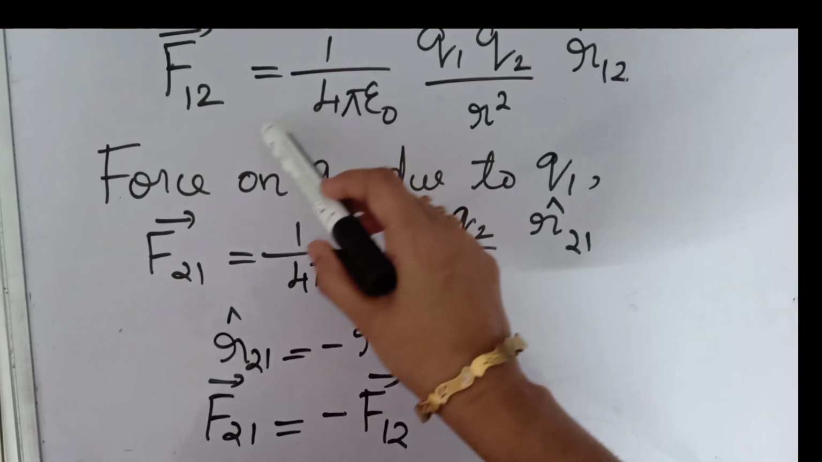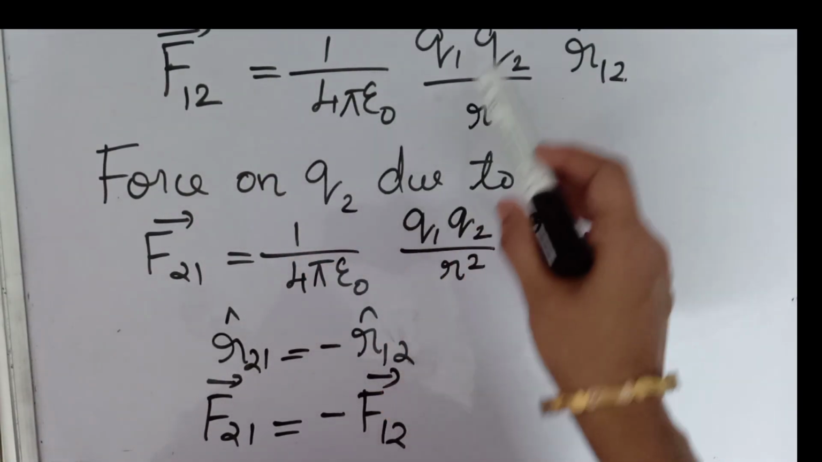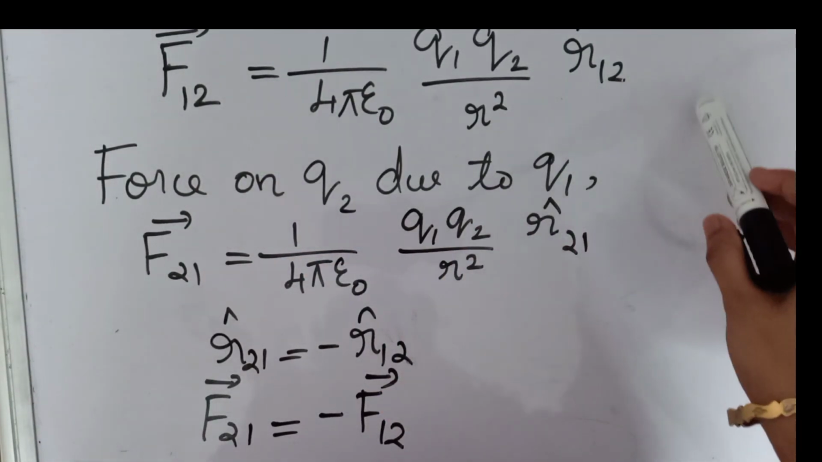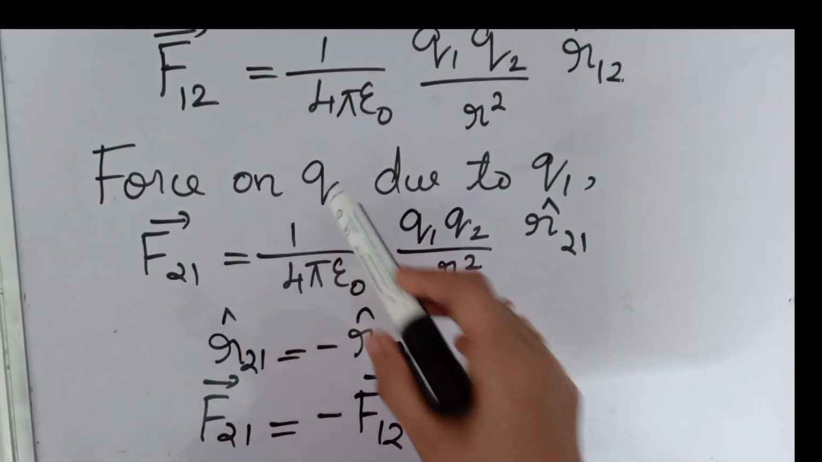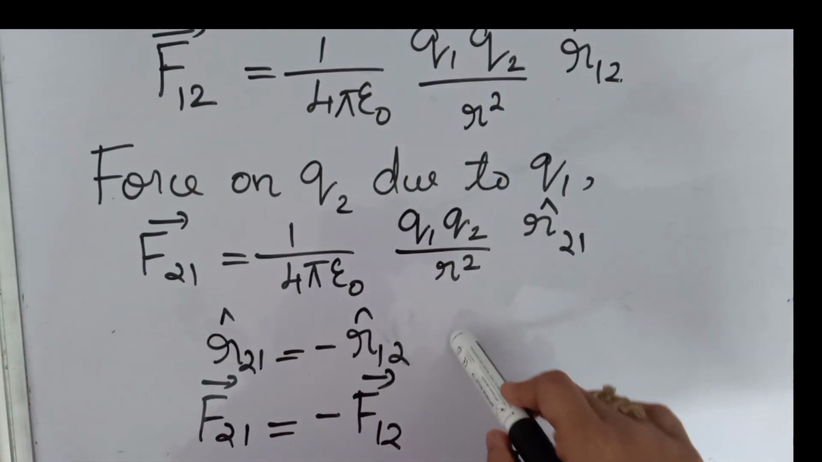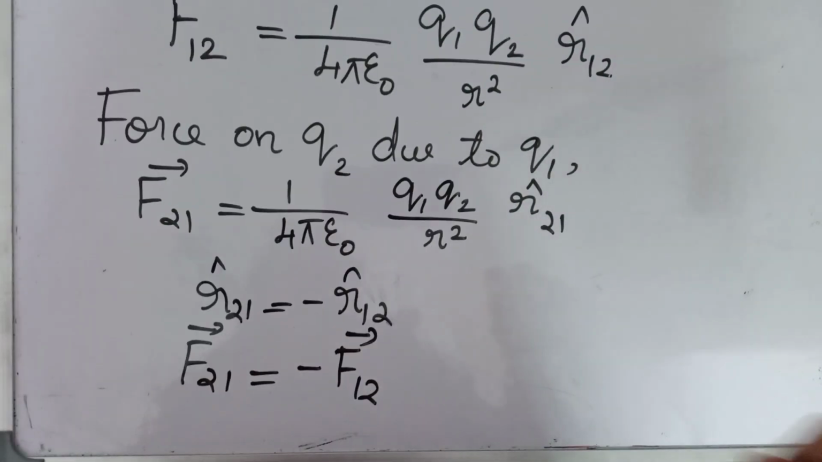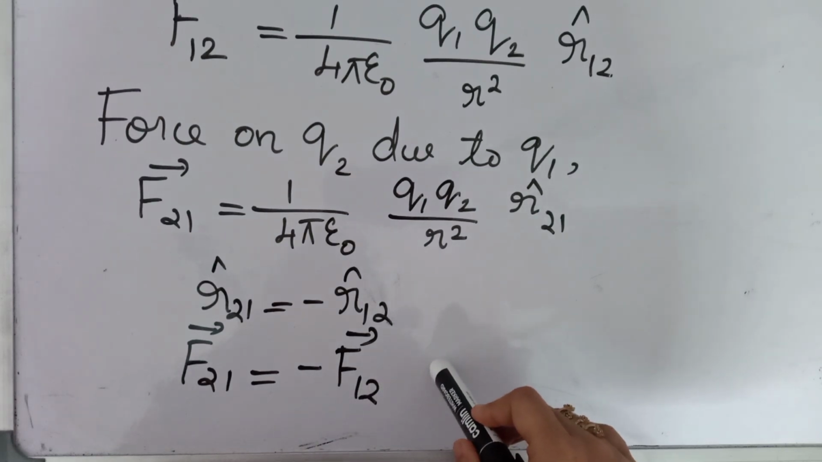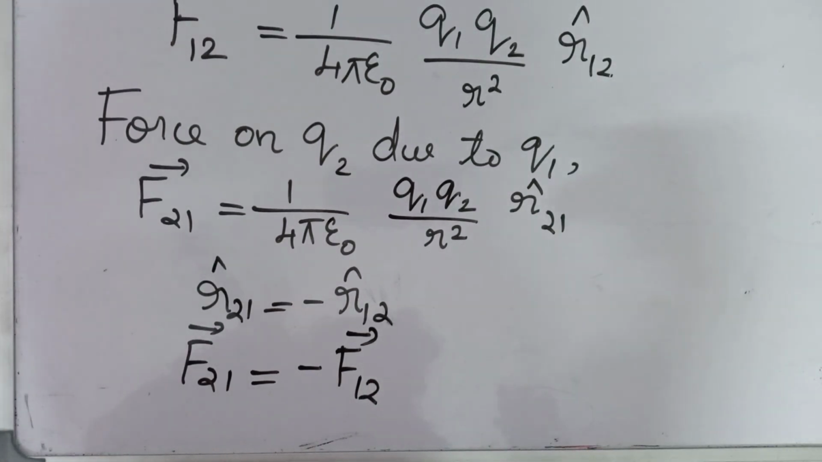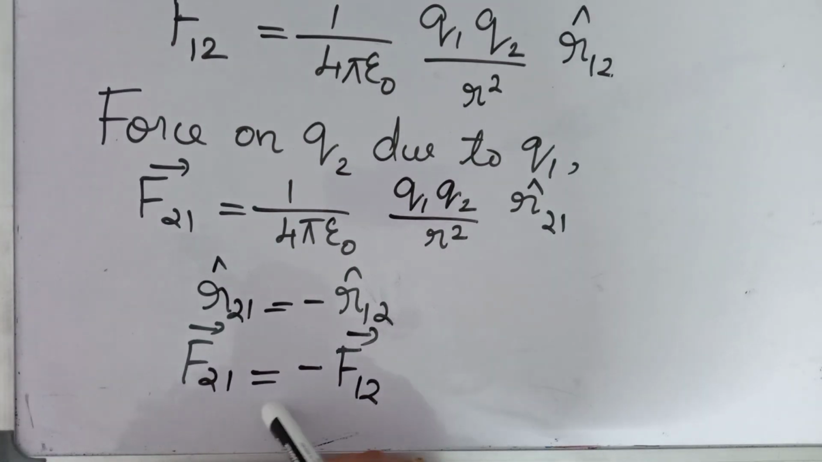And the equation is F12 is equal to 1 by 4 pi epsilon 0 Q1 Q2 by R square into R12 cap. And F21 is equal to 1 by 4 pi epsilon 0 Q1 Q2 by R square into R21 cap. Only that difference is there. And this last equation is very familiar to you, right? F21 is equal to minus F12. What does it mean? Yes, that is the equation for Newton's third law. So what can we say? Coulomb's law obeys Newton's third law of motion. That means F21 is equal to minus F12.